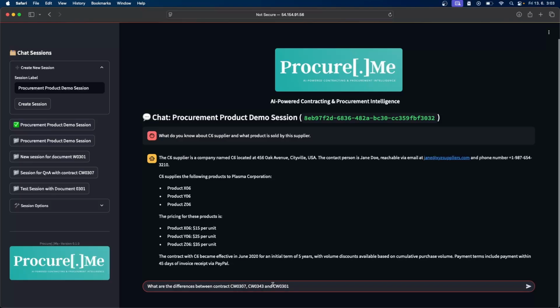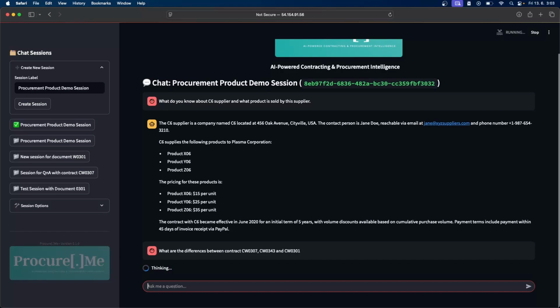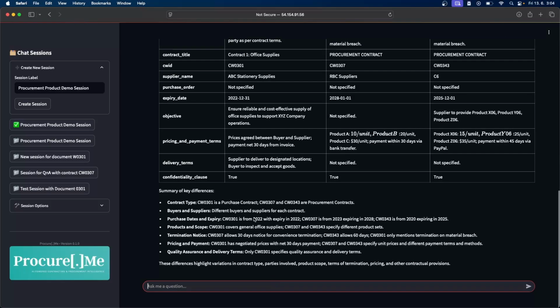So I'm asking here to compare these 3 contracts for me. Again, this question goes to the agent. The agent decides which database to use, where I have created a metadata table in which these 3 contracts' metadata is available along with other contracts. Now it will pull these 3 contracts and then provide a side-by-side comparison of them.